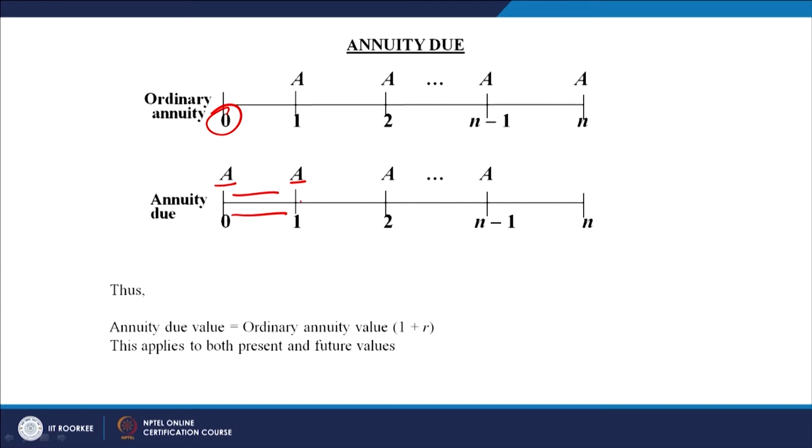So, be careful always about the point of cash flow and the period of cash flow. These are two important things. Time and again I am discussing this point, the time of cash flow and the period of cash flow. If it is in the beginning, then it is the annuity due, but if it is at the end, then it is the ordinary annuity.